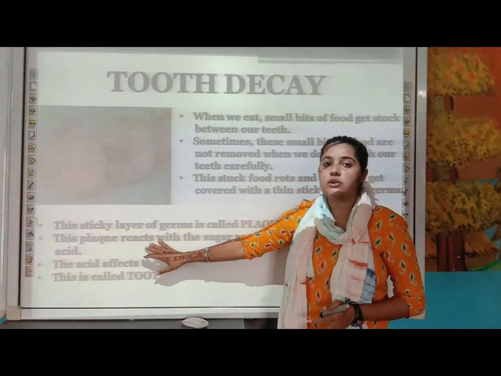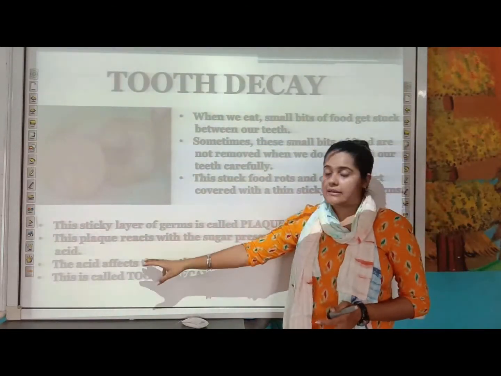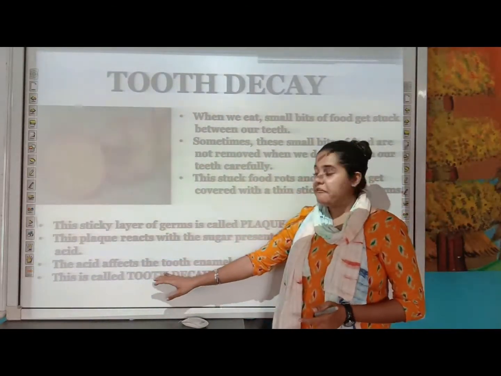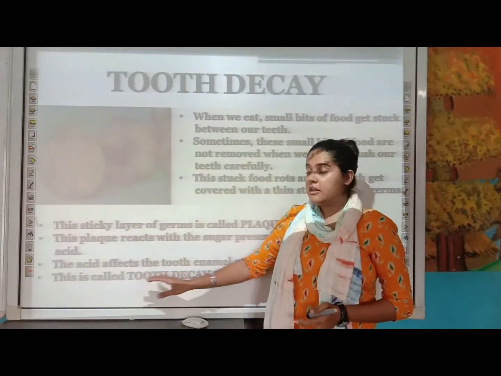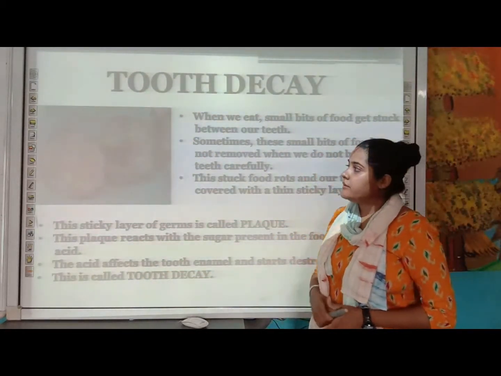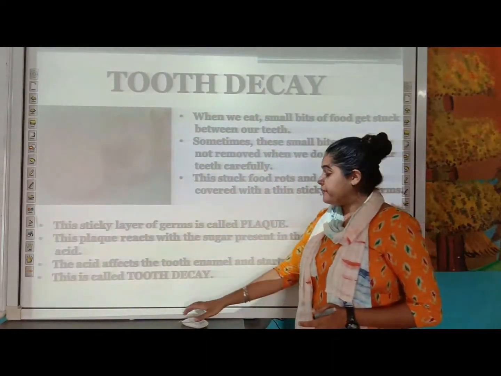So the plaque is going to react with the sugar that is present in the food in order to produce acid, and that acid is going to affect the tooth enamel and start destroying it. This is called tooth decay. As you can see here in the diagram, this is tooth decay.